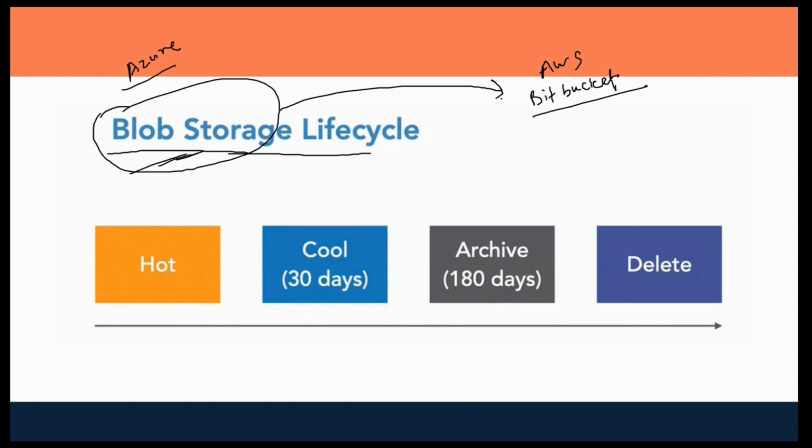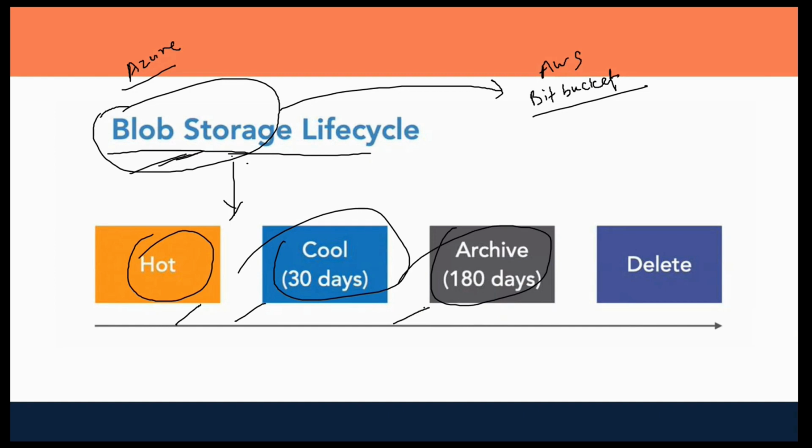So if you want to store unstructured data, you can store it on blob storage, and on that blob storage you can create a life cycle policy. Any frequently accessed data would be part of hot access. Any infrequently accessed data would be part of cool access. And if you are rarely accessing that data, it would go to archival storage.